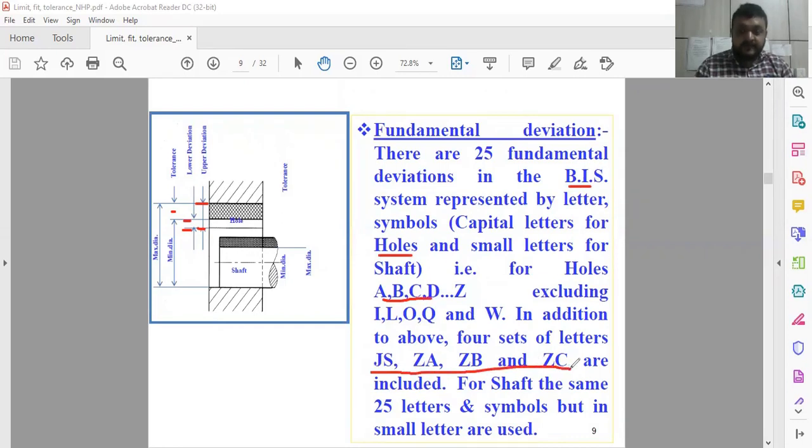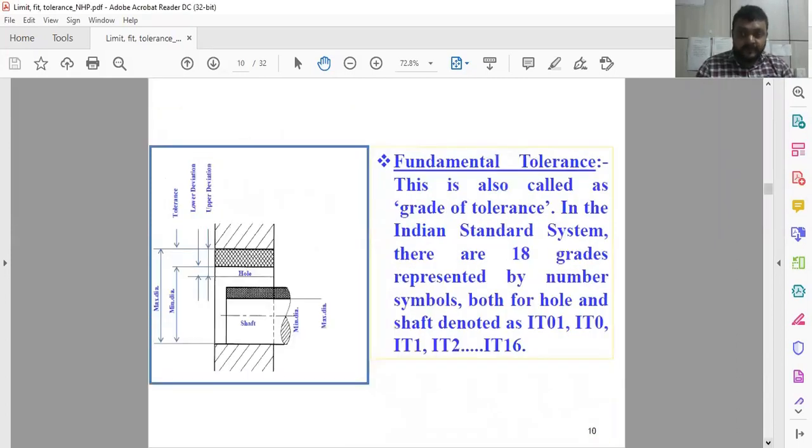And for the shaft system, the same thing is there, but it is denoted in small letters, for example capital H, small h. Some dimensions you will see in the upcoming slides, how to use this notation and how to decide the dimensions from that tolerance system. Now here you have to see fundamental tolerance.